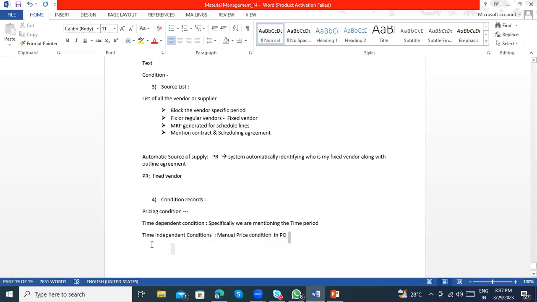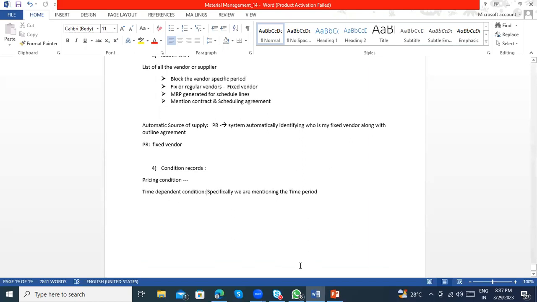Time dependent conditions are the ones where we maintain condition records. If I maintain the condition record for this time dependent condition type, the system automatically captures this information when I'm creating the PO.